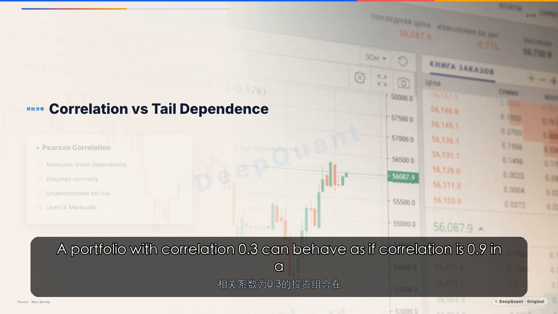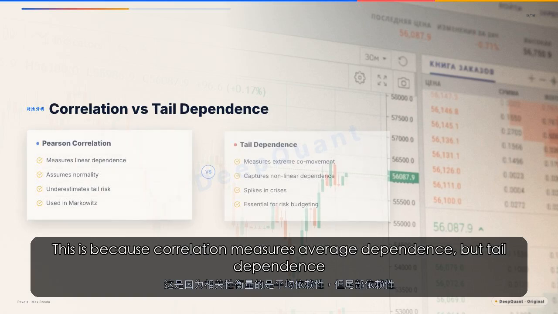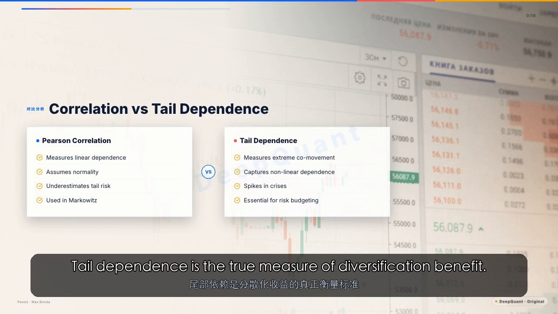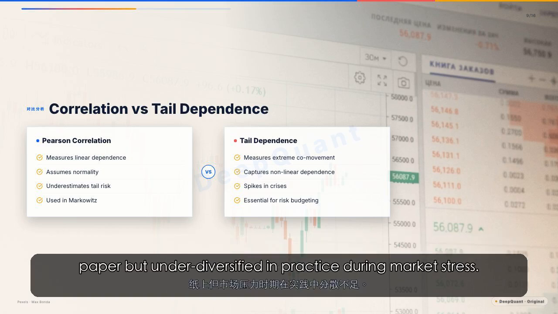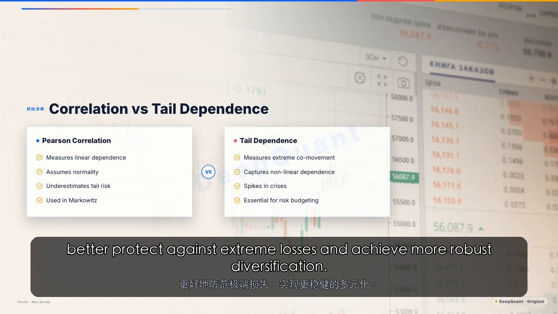A portfolio with correlation 0.3 can behave as if correlation is 0.9 in a crash. This is because correlation measures average dependence, but tail dependence captures extreme co-movements. Tail dependence is the true measure of diversification benefit. Ignoring tail dependence can lead to portfolios that are over-diversified on paper but under-diversified in practice during market stress. By incorporating tail dependence into portfolio construction, investors can better protect against extreme losses and achieve more robust diversification.